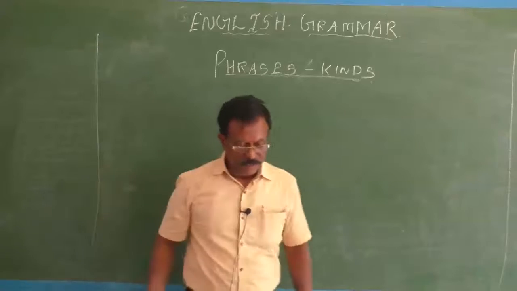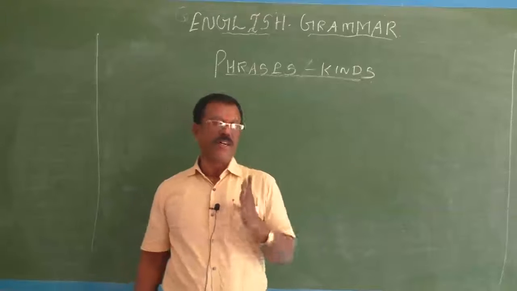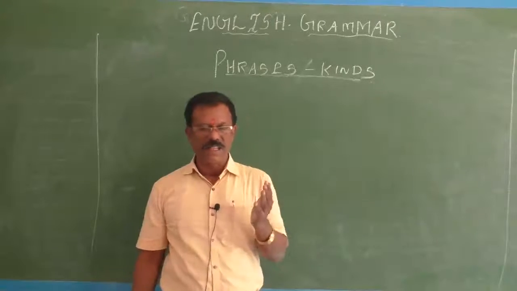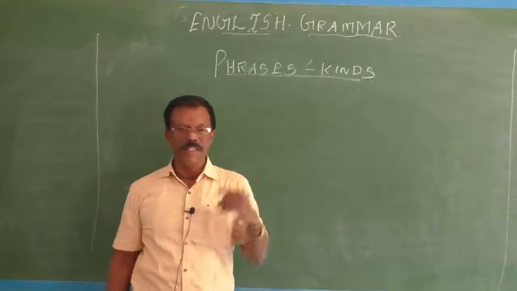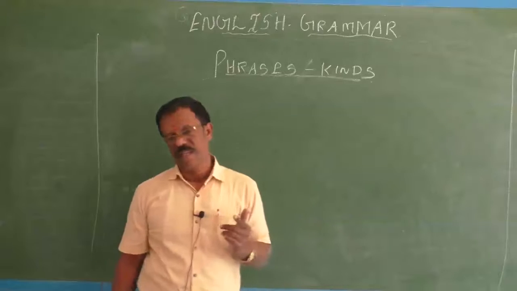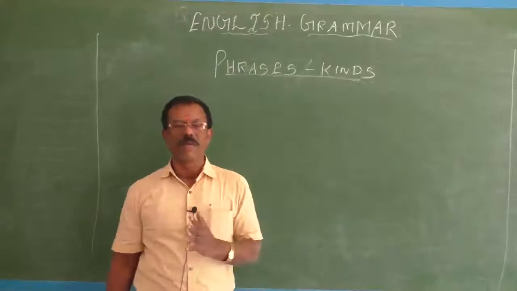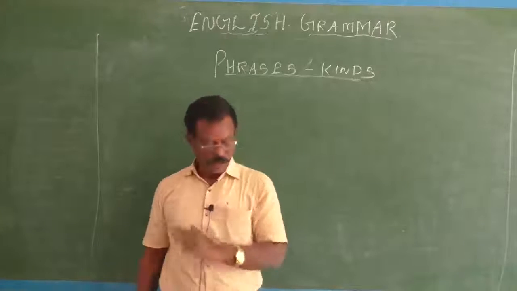Suppose a noun phrase consists of a noun as a head word and some modifiers. If the modifiers are used before the noun, they are called pre-modifiers, pre meaning before. If the modifiers are used after the noun, they are called post-modifiers.